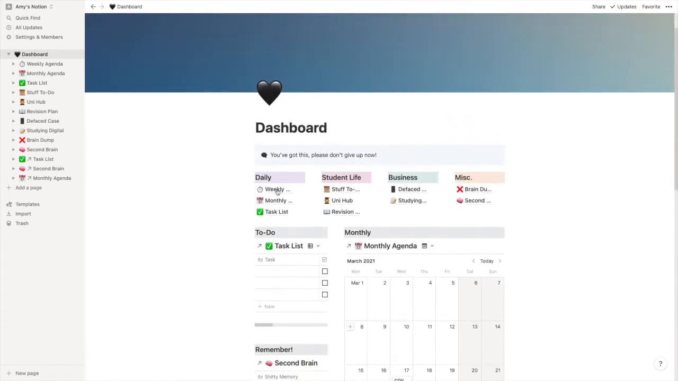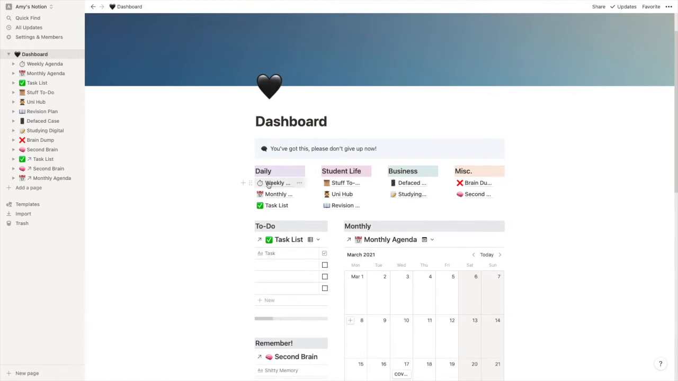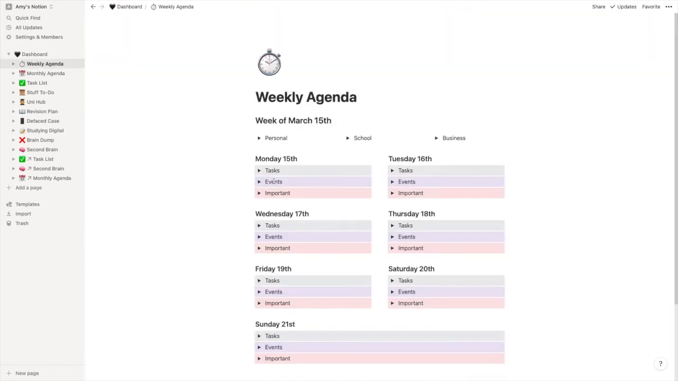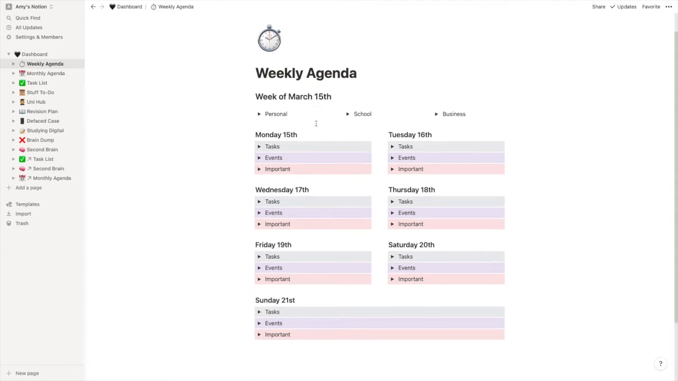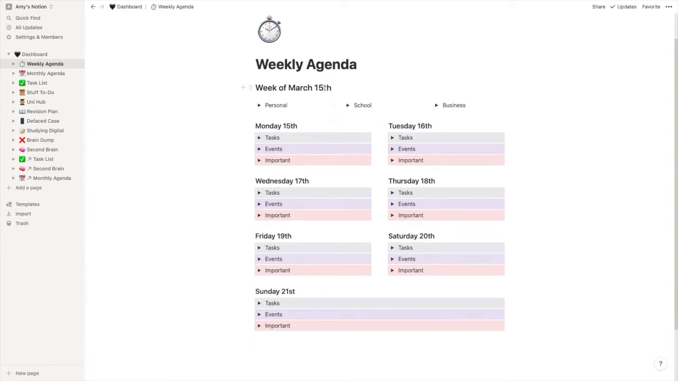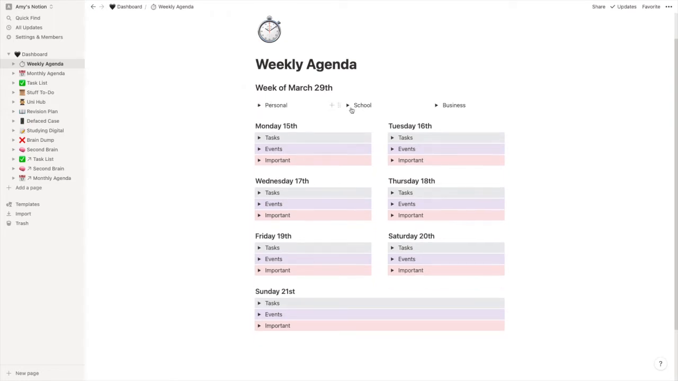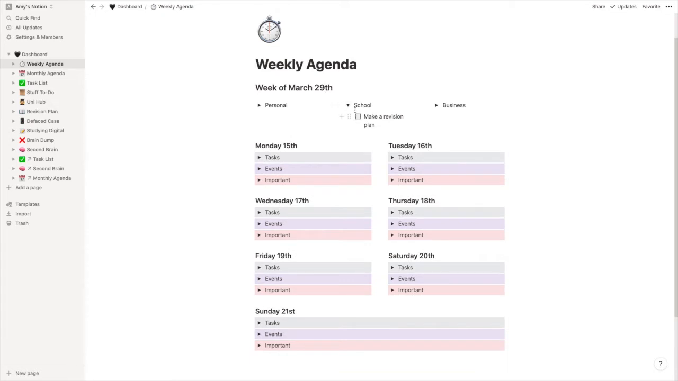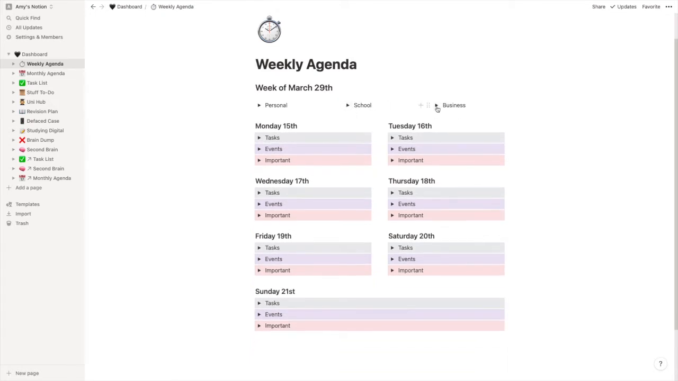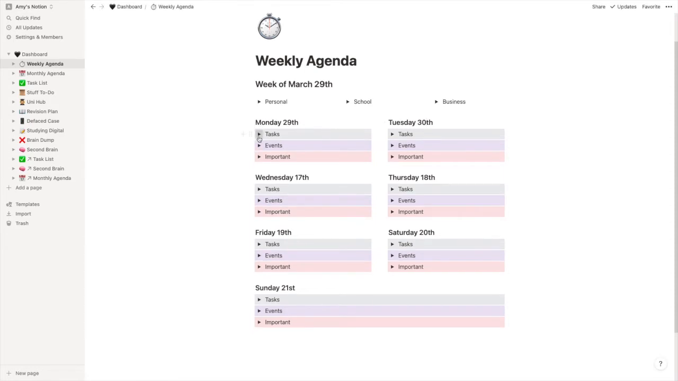So let's head back up to the top and check out the daily spreads. In here we have the weekly agenda, and I've not updated it, so let's do that now. Week commencing the 19th of March, and in here I can put some personal to-do lists, school to-do lists, there you go, make a revision plan, business to-do lists, and then I'm going to update all of the dates, which I'll do at some other point, but you kind of get the idea.